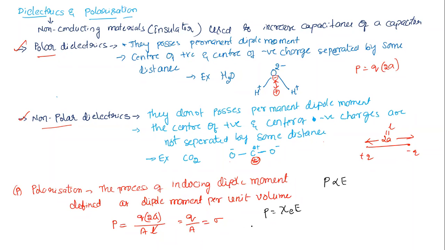This is what we call chi, the electric susceptibility, and it is a constant quantity.